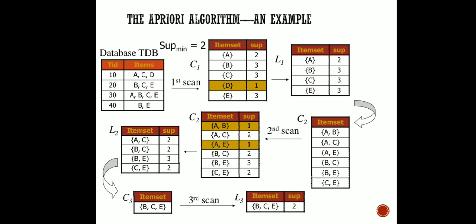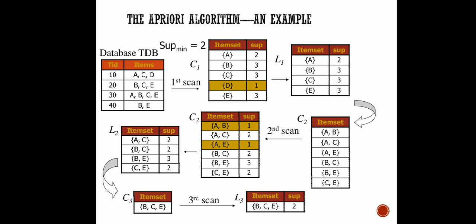Now we will see the occurrences of these pairs. How are we going to find out the occurrence? We will find out where both A and B are occurring together in my original database. Both A and B are occurring in the transaction having ID 30 only. Nowhere else are both A and B occurring together. Now let us see A and C. A and C occur in transaction IDs 10 and 30, so the count is 2. Similarly, we can find out the support for the other possible pairs.